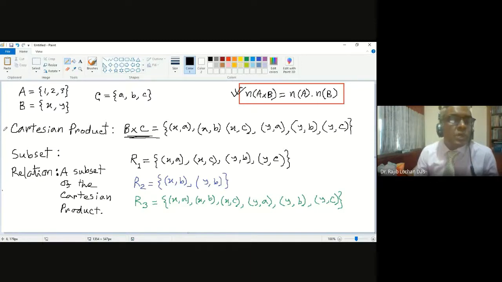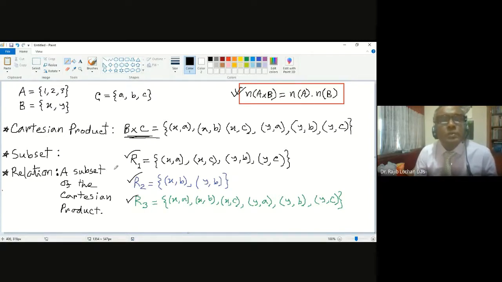So we have the Cartesian product concept, the subset concept, and the relation concept. A relation is just a subset of the Cartesian product. That's it. So R1 is a relation, R2 is a relation, R3 is a relation. All the subsets will be called relations.